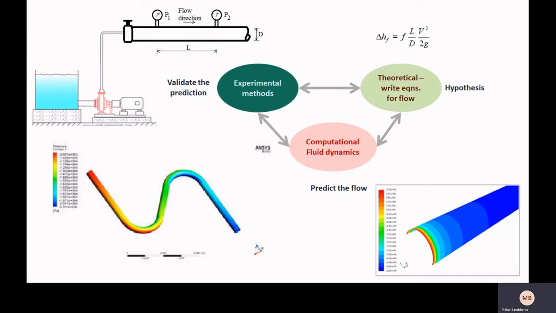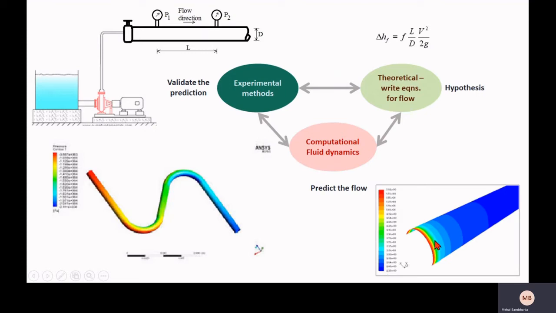Now, a similar case can be investigated with the help of the third approach, computational fluid dynamics. This is how it looks when you solve a simple problem in which the fluid flows through a straight pipe. This colorful diagram indicates the pressure distribution in the form of contour values. Red to blue indicates the maximum to minimum pressure value.